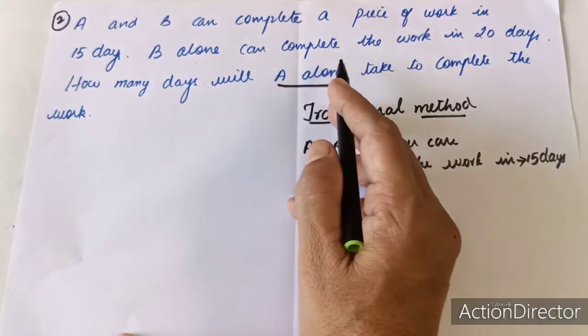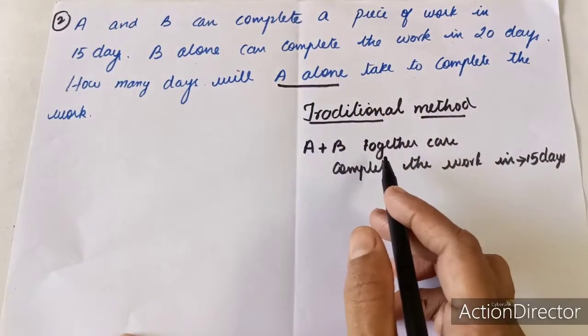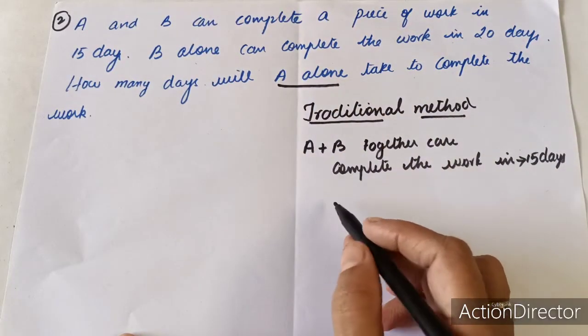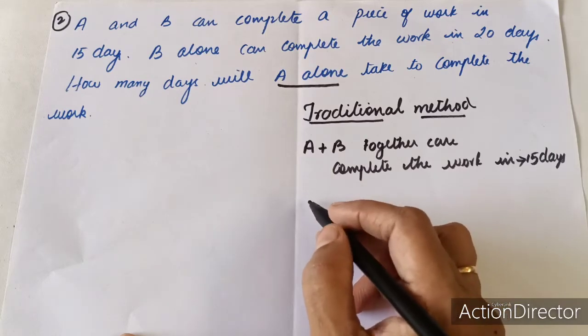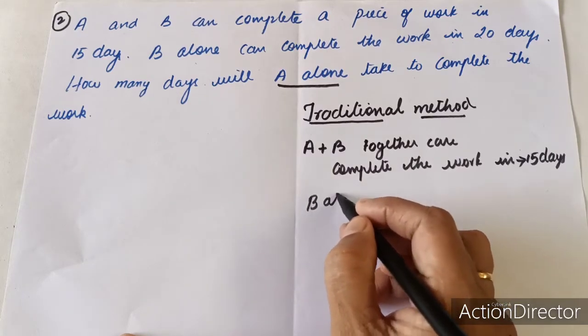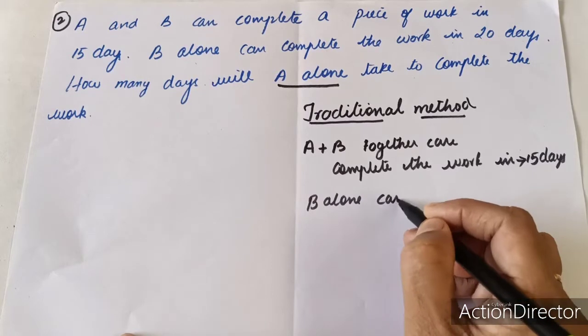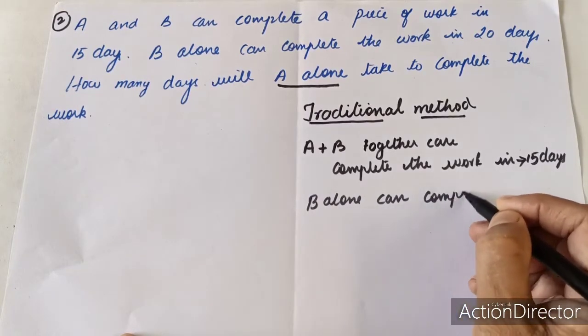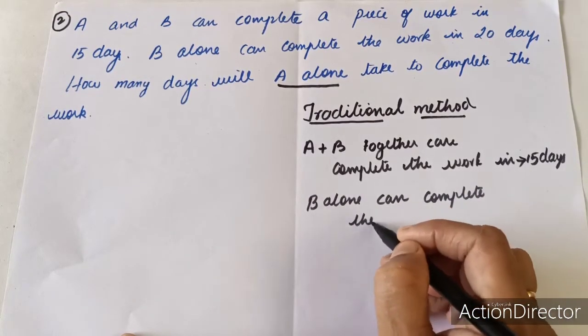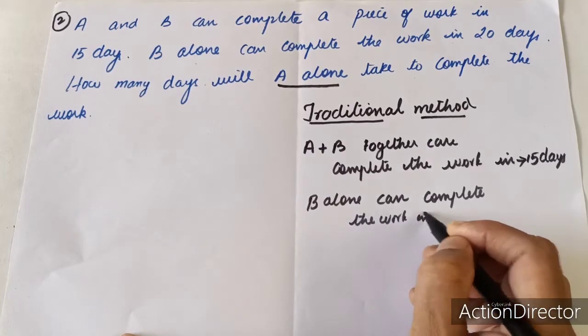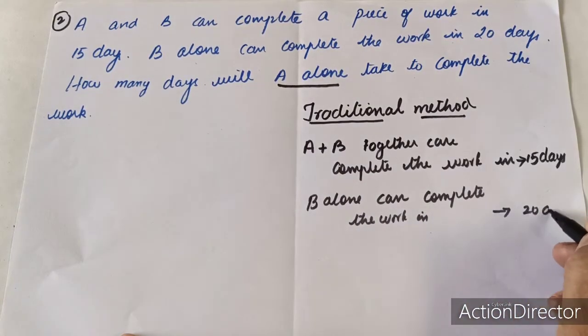Next it is given B alone can complete the work in 20 days.